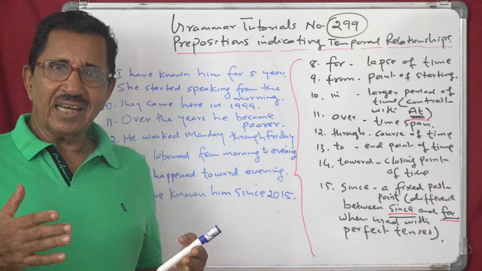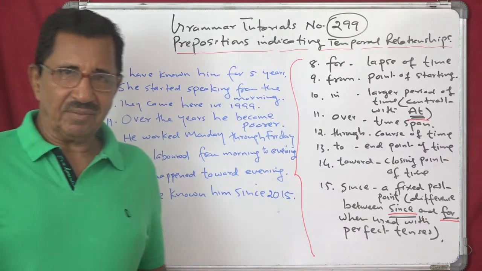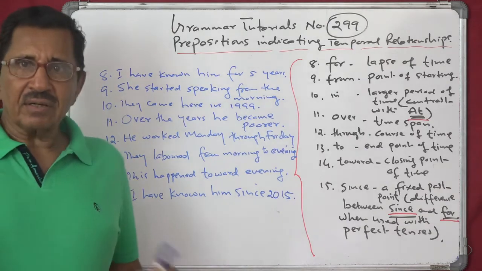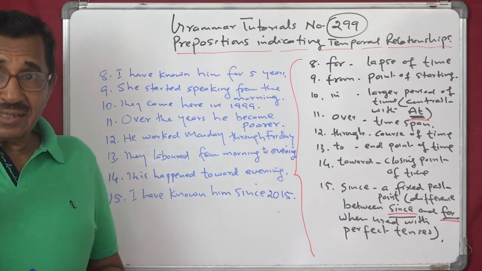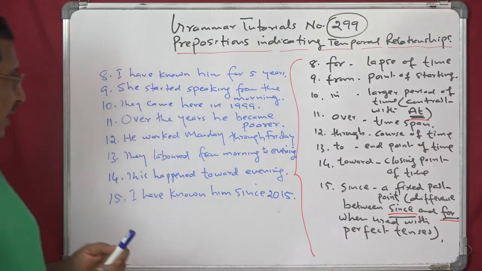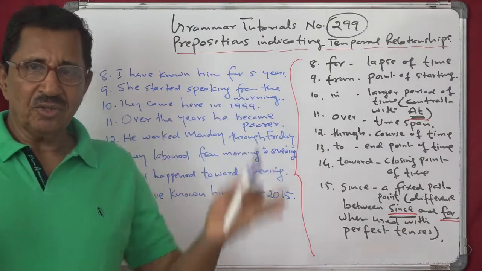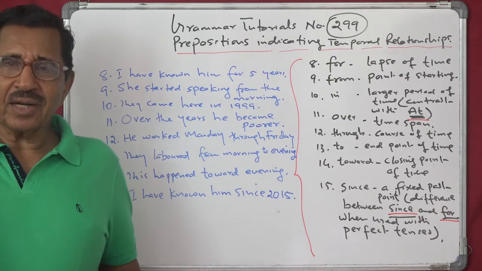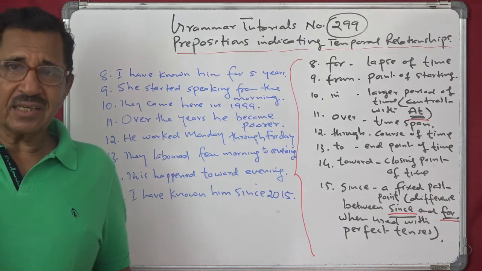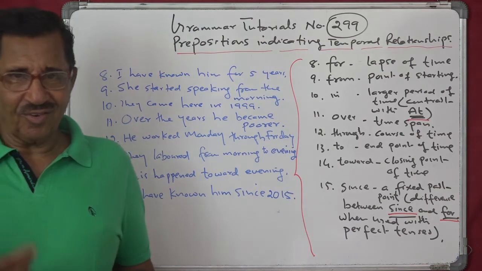We use in for a larger period or chunk of time, like in a day. And then in an hour, so at least for a particular special point, that's the difference between at and in. Clear? Over the years, he became poor. This is a time span. Over the years, the prodigal son became very sad, and then he came back.